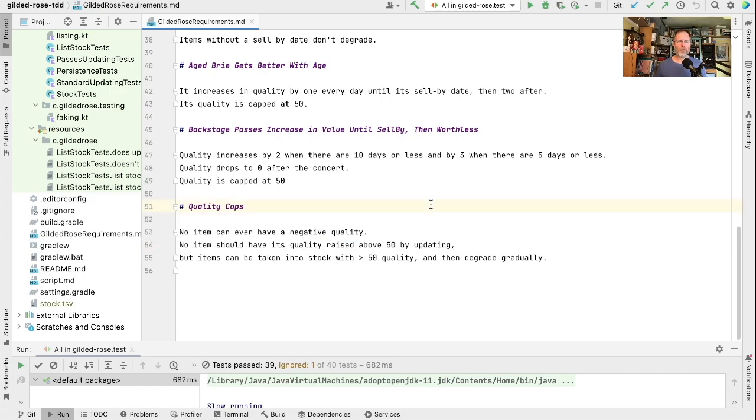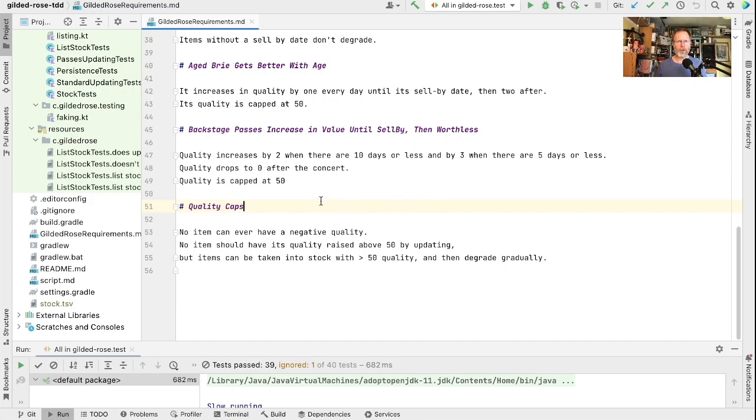Now at the moment those rules are spread around our code, and we'd like it that we couldn't break them except deliberately. So we'd like to express them in our code, in our type system if we can, so that future us can't break these rules without knowing that's what they're doing and probably going back to the customer. So let's have a look at implementing this story of quality caps.